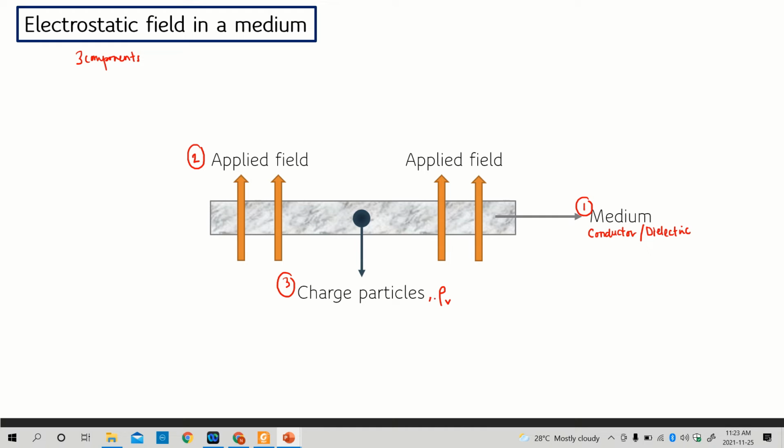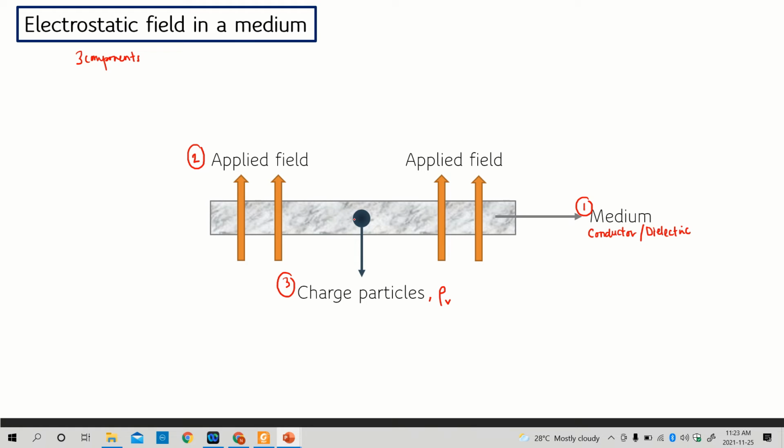So we want to observe how this charged particle responds to the applied field.